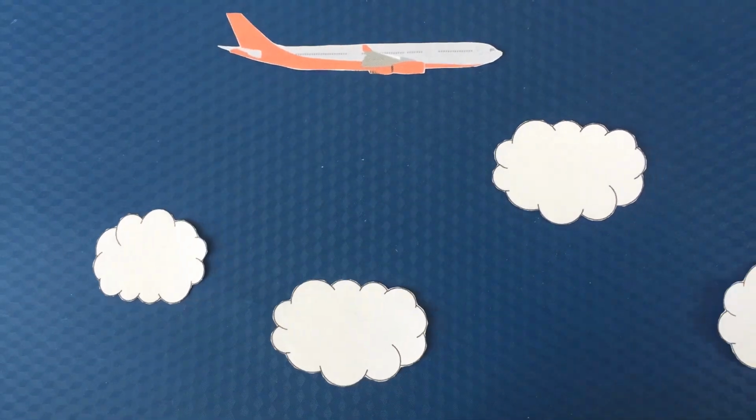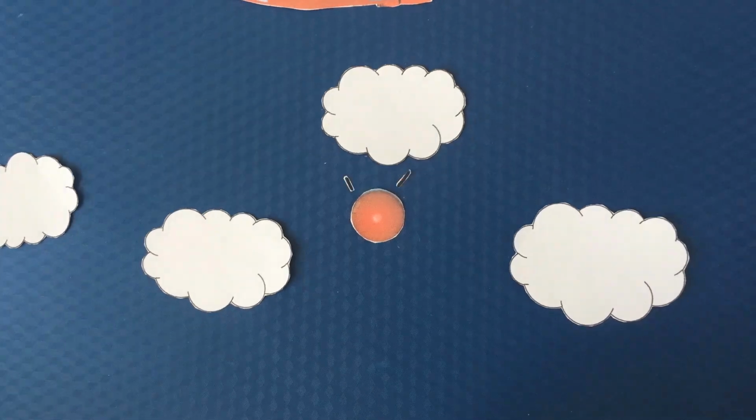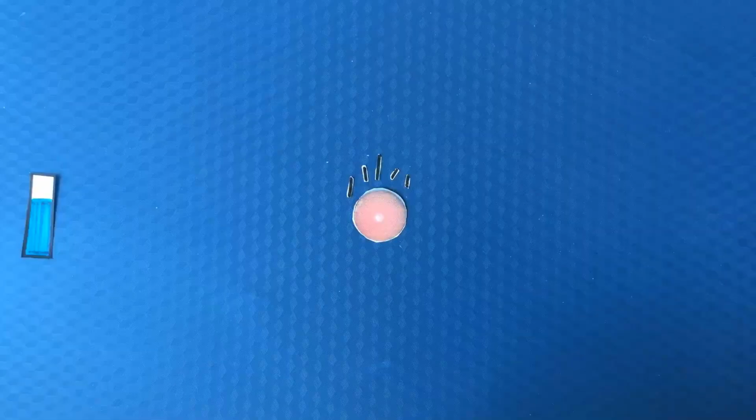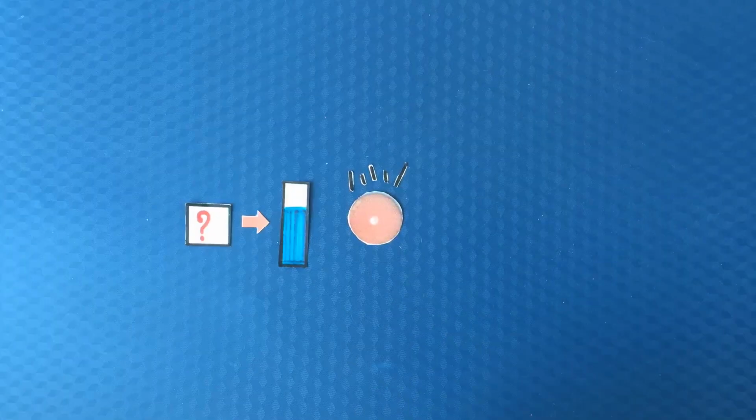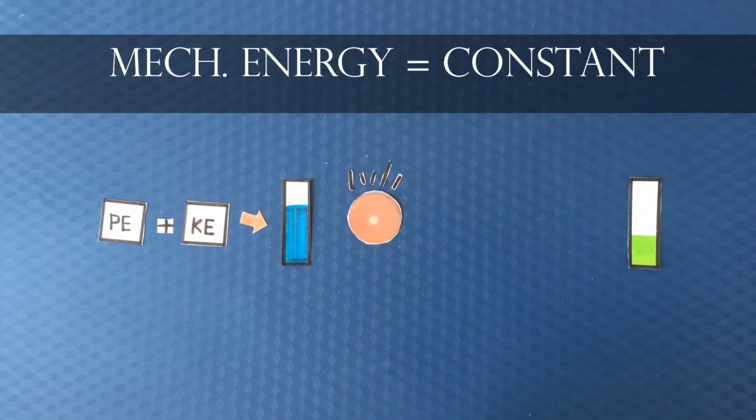Suppose we are flying in a plane and throw a ball outside. Obviously, we see the ball plummeting towards the earth. If we look closer though, we notice that something remains constant for the ball throughout an interval of time. That's right, its total mechanical energy is conserved.